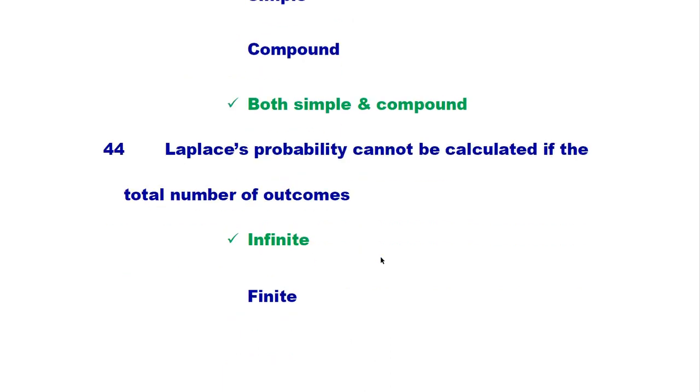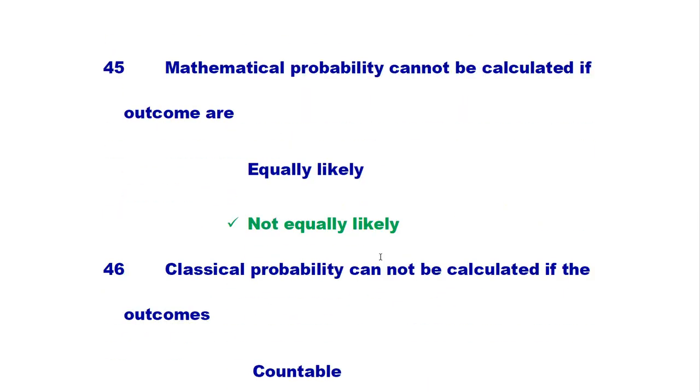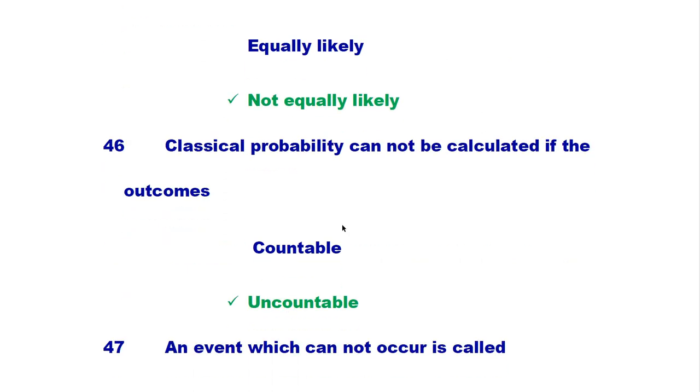Laplace probability cannot be calculated if the total number of outcomes is infinite. Mathematical probability cannot be calculated if outcomes are not equally likely. Mathematical probability, also called classical probability or priori probability, cannot be calculated if the outcomes are not equally likely.